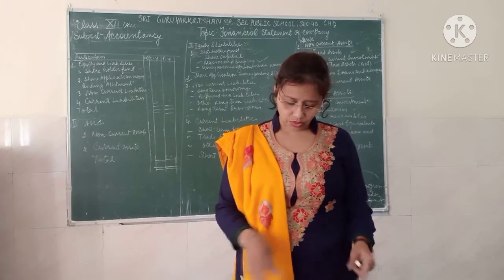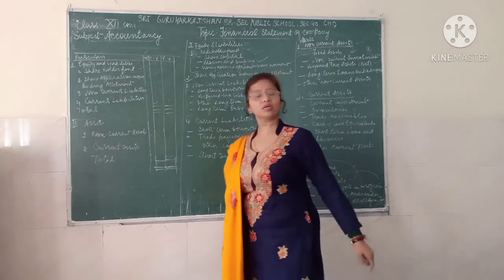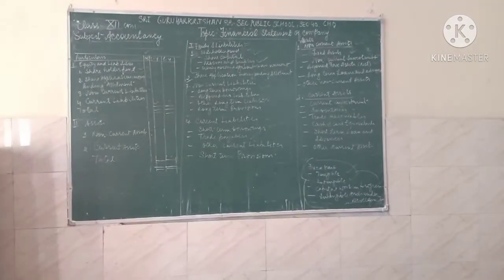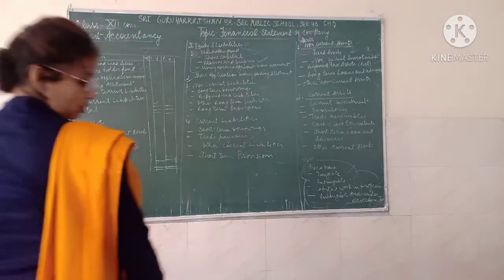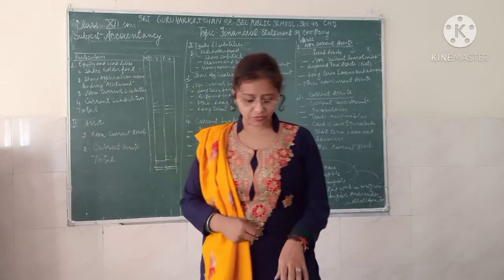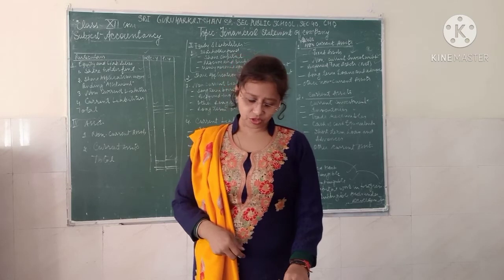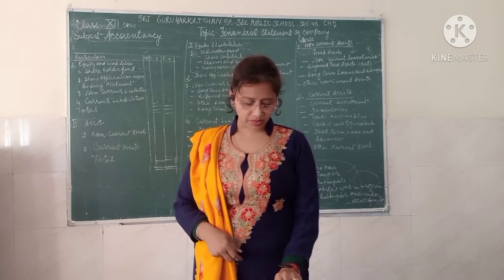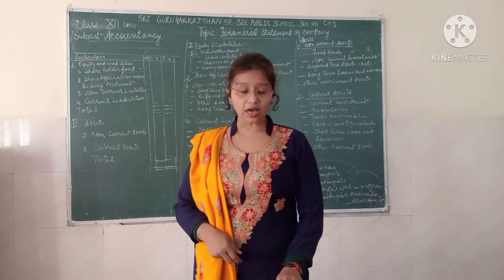Now come to the liability sections. The liability section is again divided into two parts, that is the current liability and the non-current liability. So liability is classified and shown as non-current and current liability in the balance sheet. Two terms have been defined in Schedule 3 of the Companies Act. The current liability defined in the Companies Act is as follows.